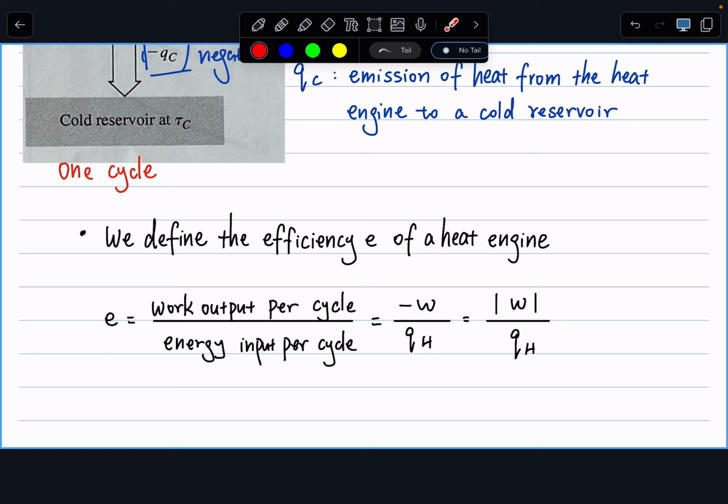Now, since my work output per cycle is a negative number because the system is doing work on the surrounding, we want it to be a positive number. I don't want my efficiency to be a negative number, which is confusing. So typically, people use the absolute value of W over QH as the definition of efficiency of a heat engine.